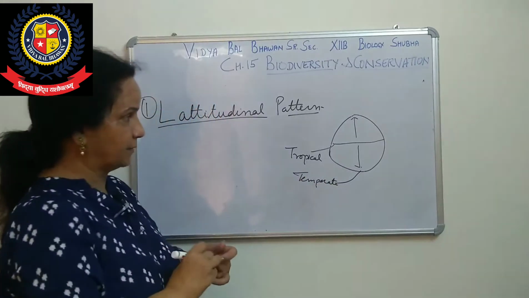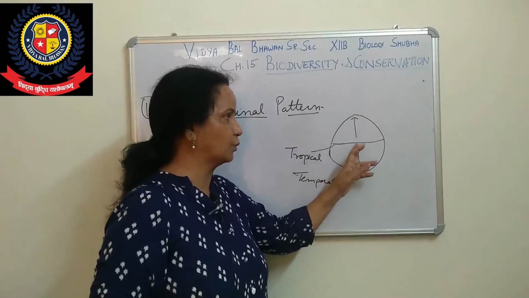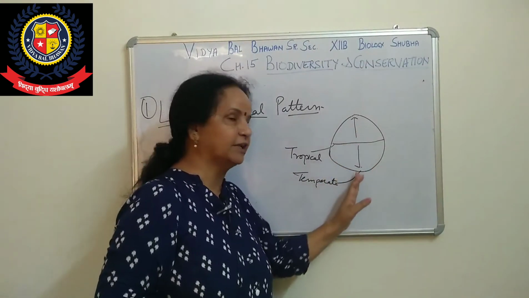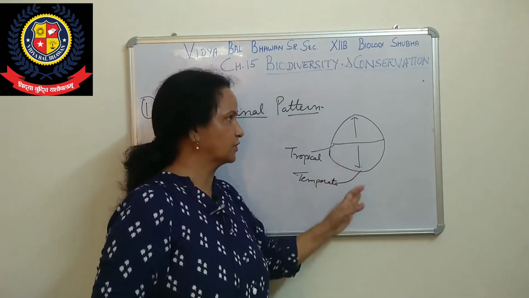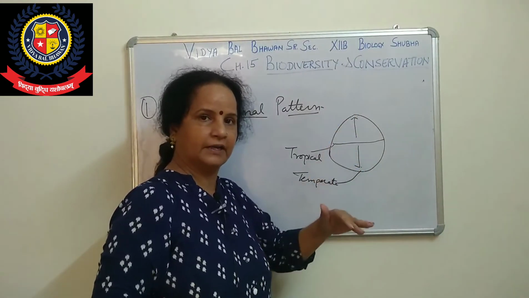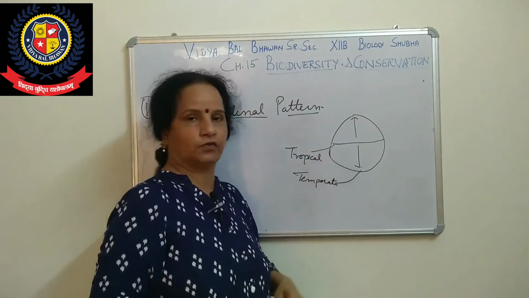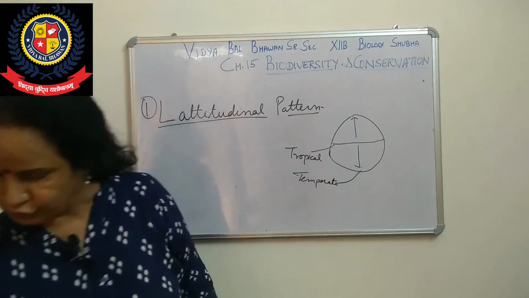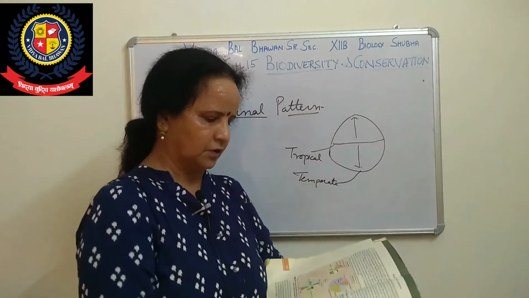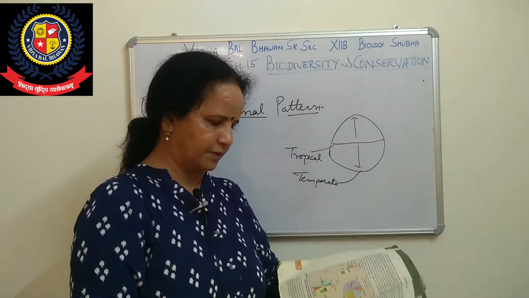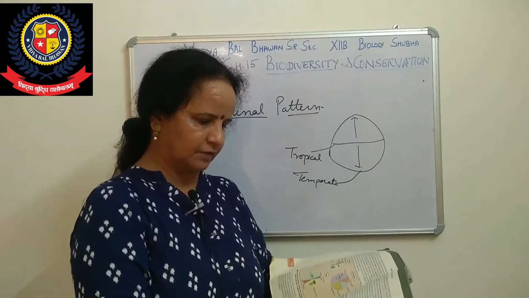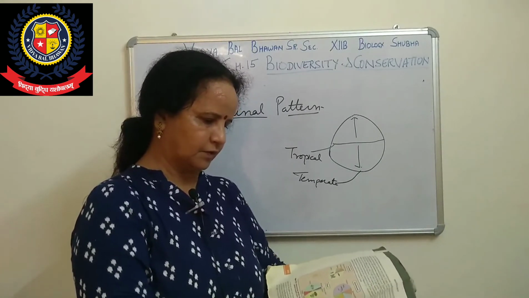What I am telling is that when we move away from the equator, whether towards this side or that side, the diversity decreases. You know why it is so. Again, in your book there are a number of examples. One example is given here.